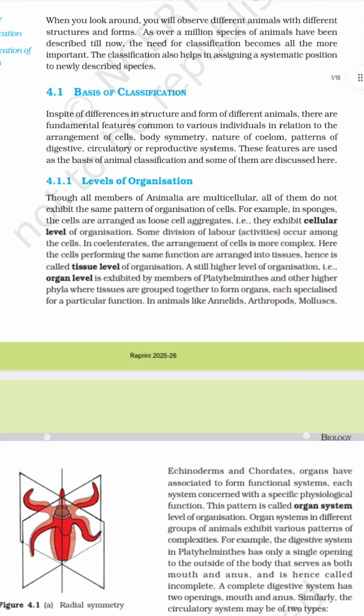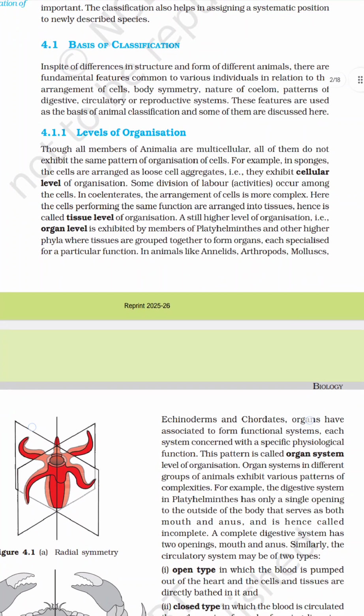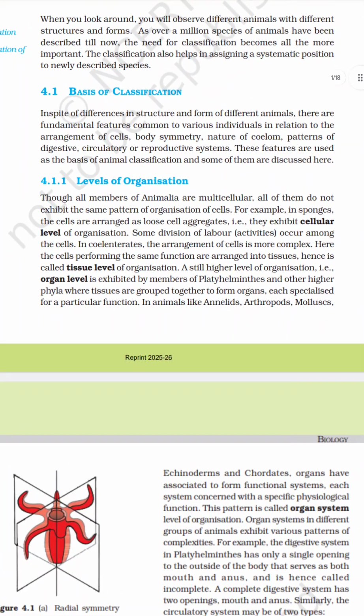Now going to the level of organization. Based on the arrangement and pattern of the cells, different levels of organization are exhibited: cellular level, tissue level, organ level, and organ system level.